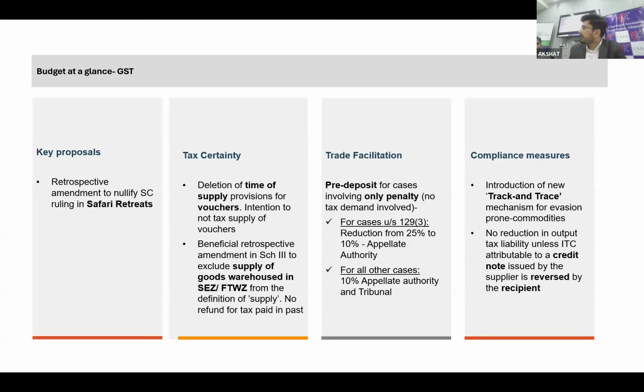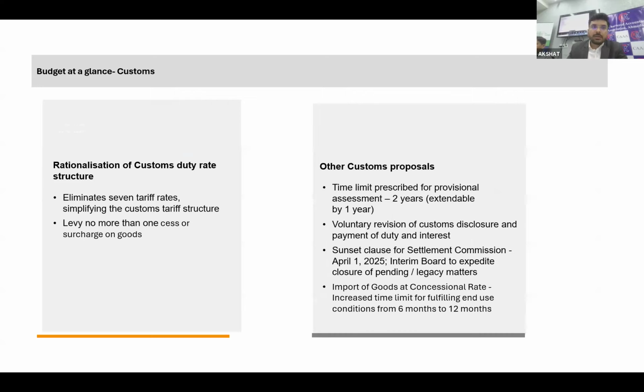A new track and trace mechanism is being implemented for a few commodities, which we will discuss. So far as customs are concerned, there are two major changes. The first is defining the time limit for provisional assessment. At least a time-bound manner is decided by the government, so that we have visibility of our ongoing assessment.